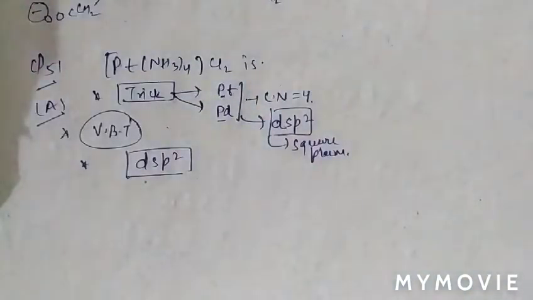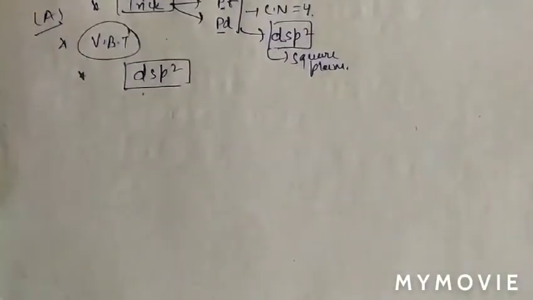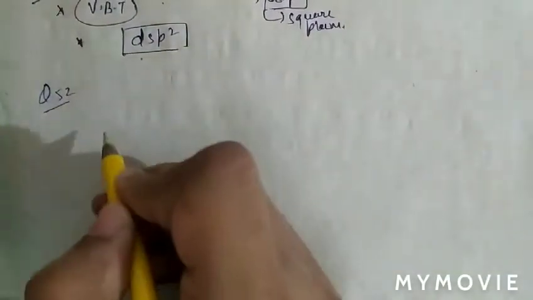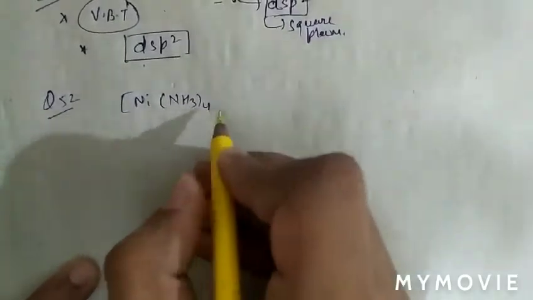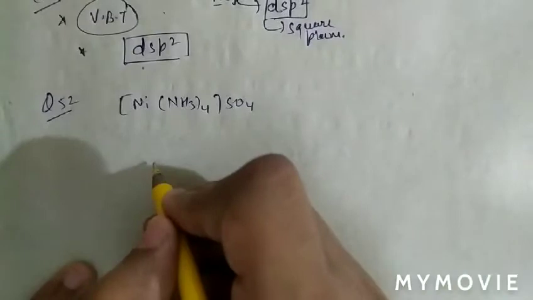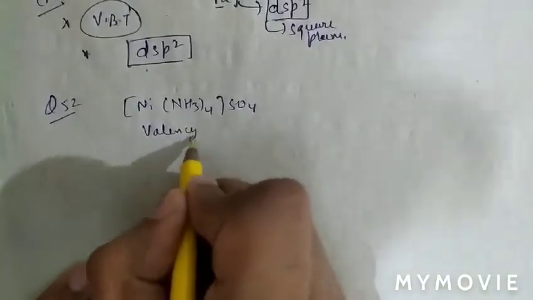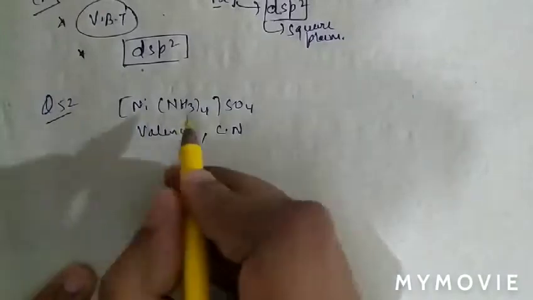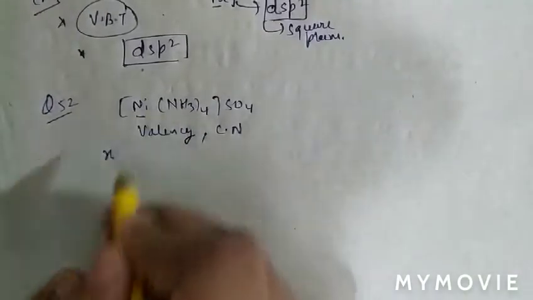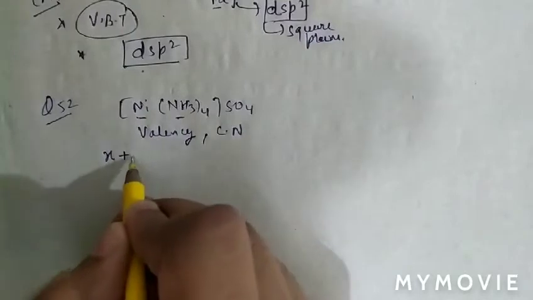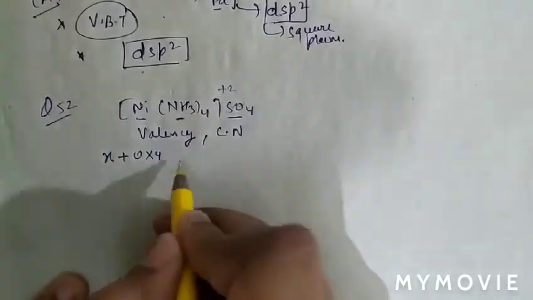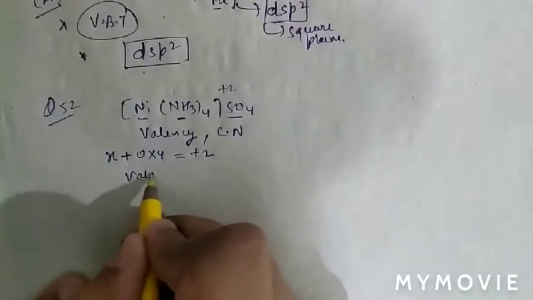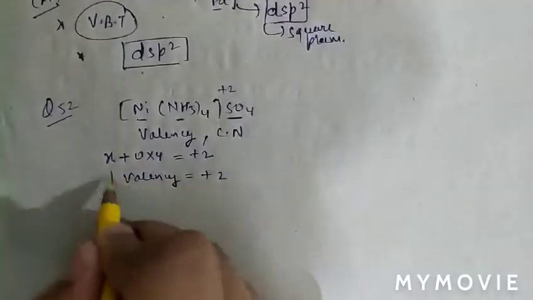See question number 52. What is given there? The complex is given, Ni(NH3)4SO4. We are looking for the valency and coordination number of this compound. As we can see, nickel is taken as x, the charge on ammonia, which is a neutral ligand, is 0 times 4, and the charge on sulfate is -2, so the charge on the complex will be +2. So valency will be equal to 2.